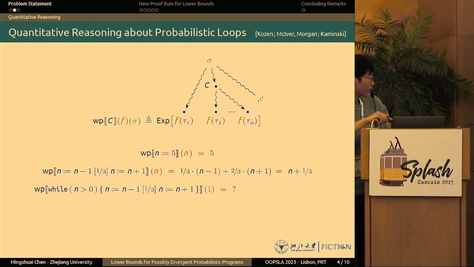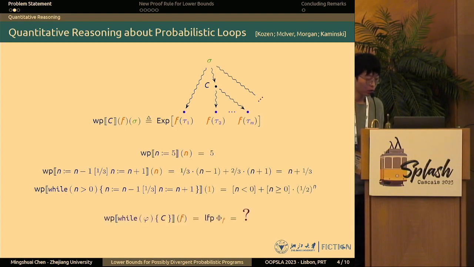For the loop construct, for example, let's say we are interested in post expectation 1. Basically, we want to ask what is the termination probability of this while loop. And this is not so intuitive anymore. For this particular example, I can show you that this is the precise WP, but calculating the precise WP for a while loop is in general intractable. This is because the semantics of the loop, or the WP, corresponds to some least fixed point of some monotonic operator phi. This phi is often called the characteristic function of a while loop. I won't go into detail there, but I hope most of you agree with me that computing the exact least fixed point is in general intractable.